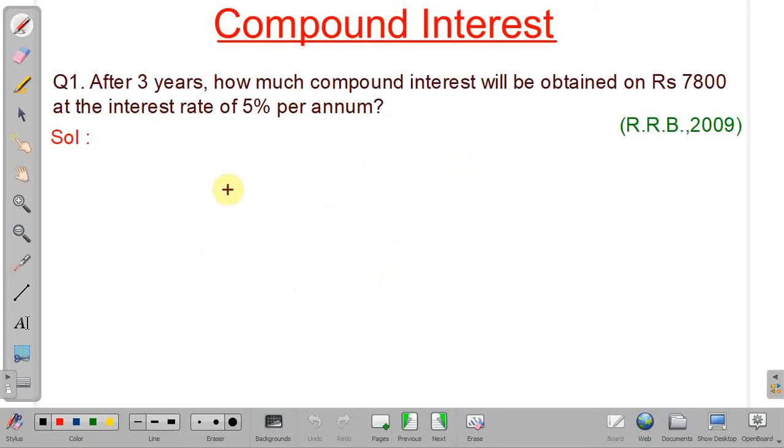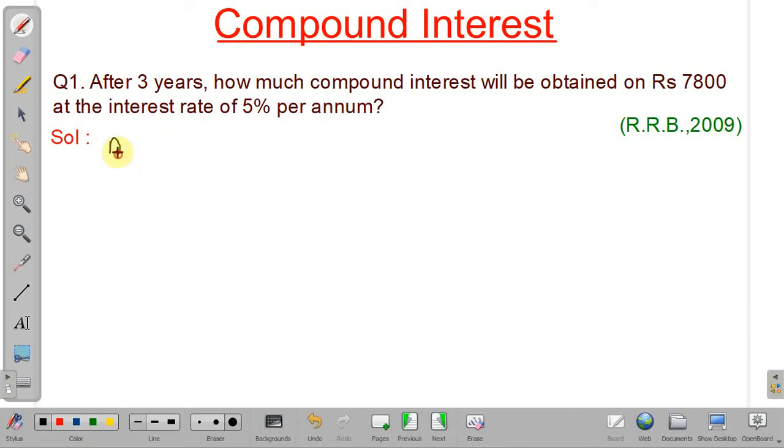Now based on our discussion we will solve some problems. So in this problem, what is said: after 3 years how much compound interest, means we have to find the compound interest, and the principal amount is given as rupees 7800 at the interest rate of 5% per annum. So compounding is annual. So how can we calculate? First we will calculate the amount, then we can calculate compound interest by subtracting the principal from the amount.